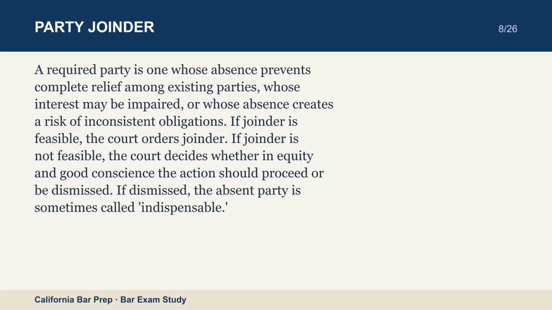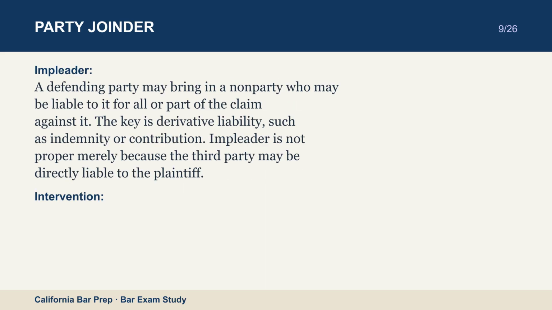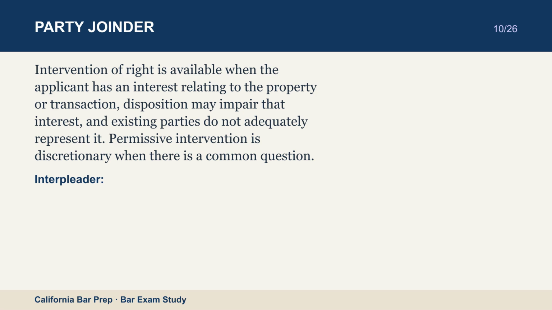Impleader. A defending party may bring in a non-party who may be liable to it for all or part of the claim against it. The key is derivative liability, such as indemnity or contribution. Impleader is not proper merely because the third party may be directly liable to the plaintiff. Intervention. Intervention of right is available when the applicant has an interest relating to the property or transaction. Disposition may impair that interest, and existing parties do not adequately represent it. Permissive intervention is discretionary when there is a common question.